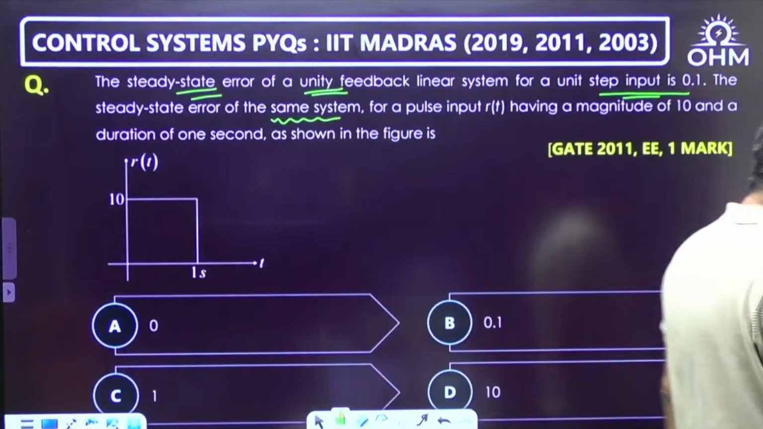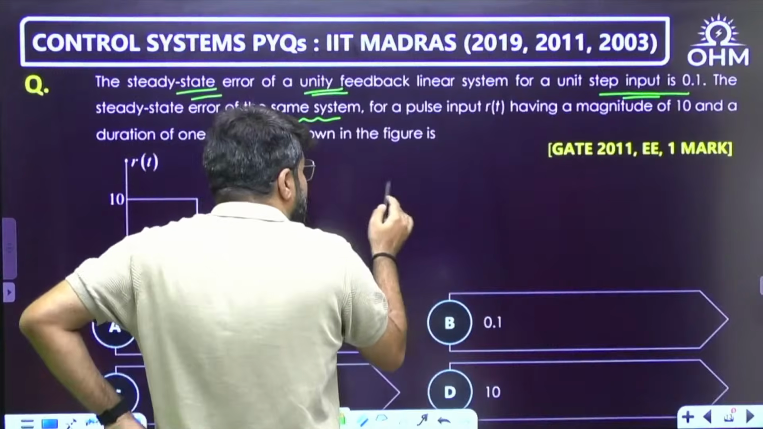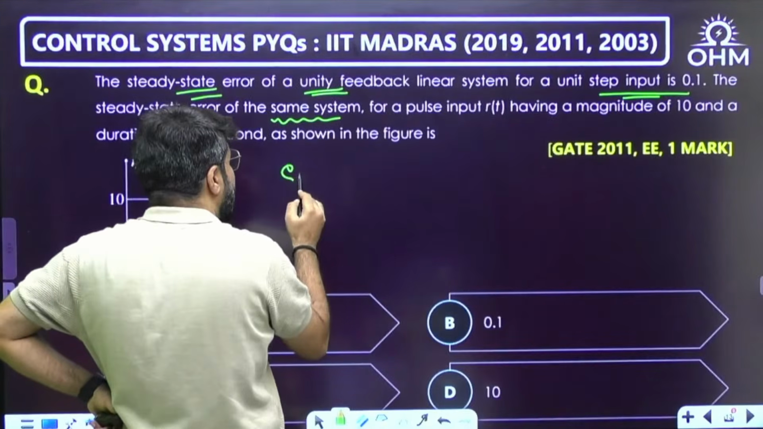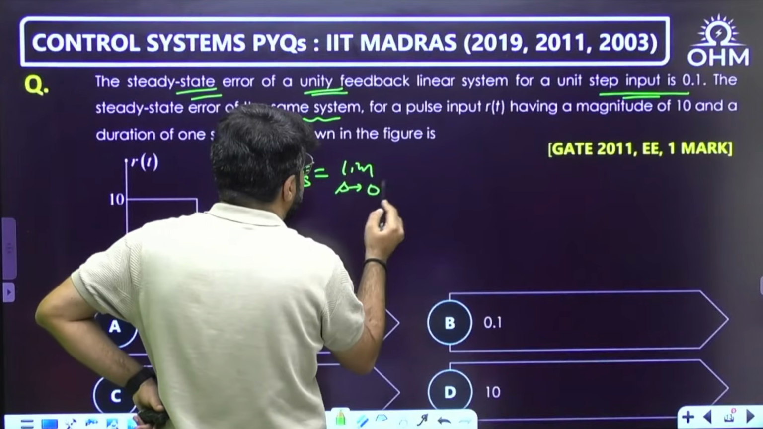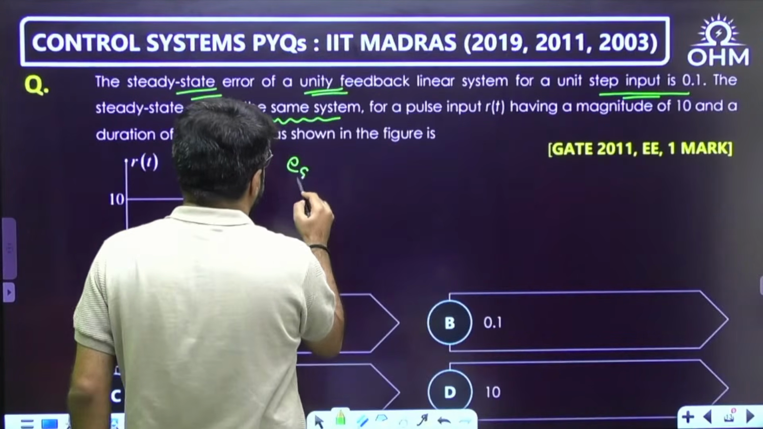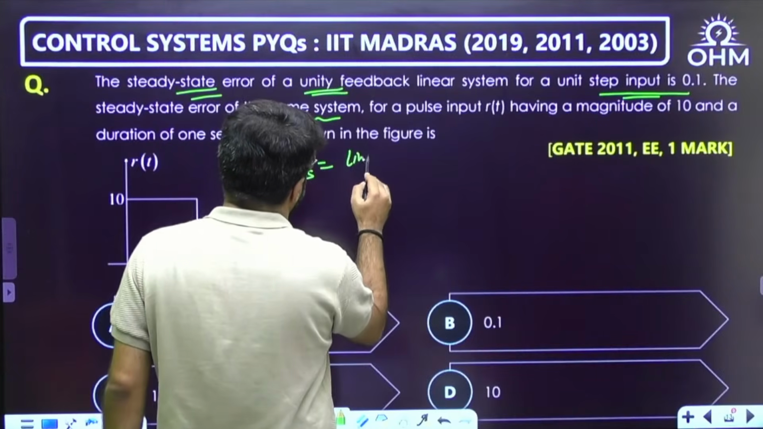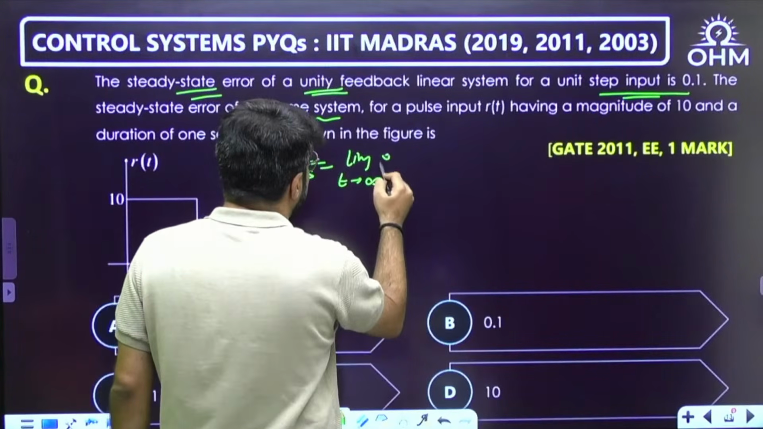Now there are two ways to think about steady state error. Okay, unity feedback system. There are two ways to think about the steady state error. 2011 electrical 1 mark question. You can write down the steady state error as, what is the meaning of steady state error? The steady state error means the error at steady state, which is limit t tending to infinity e(t).